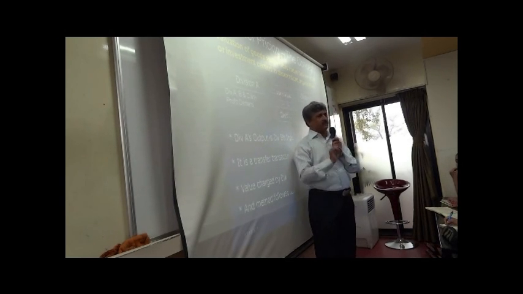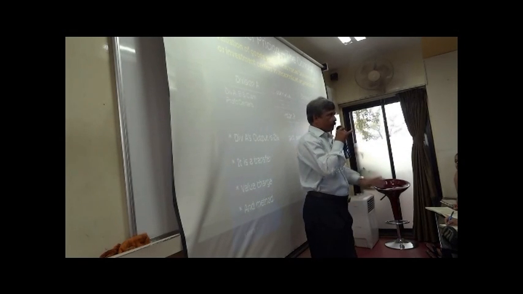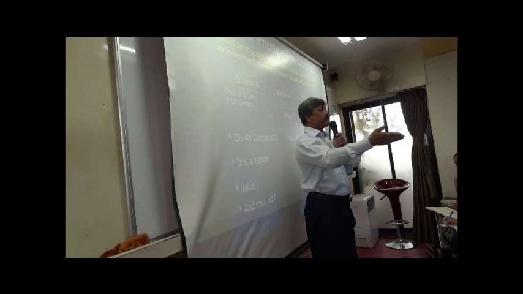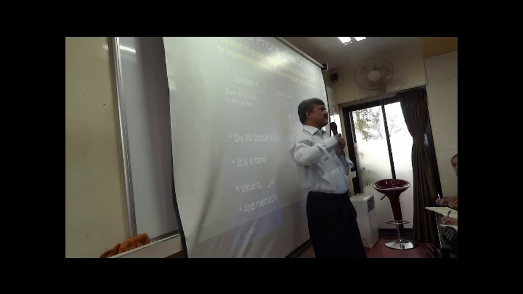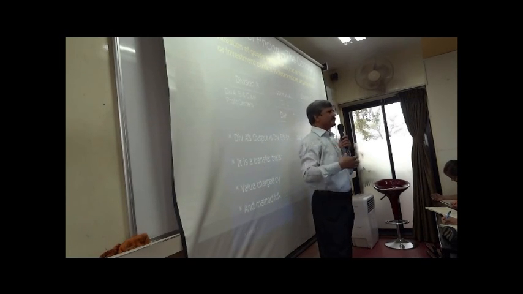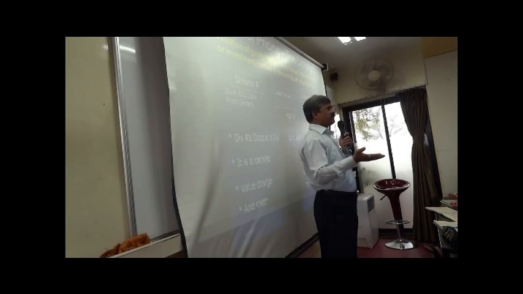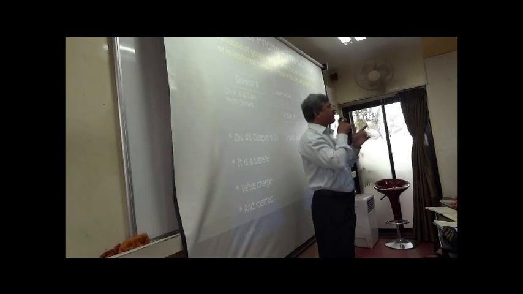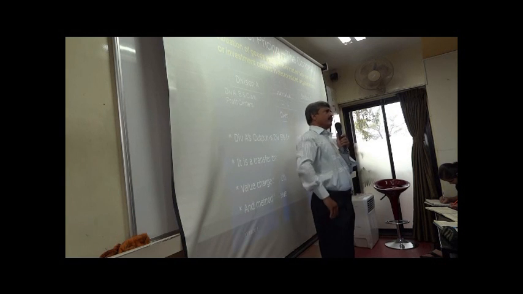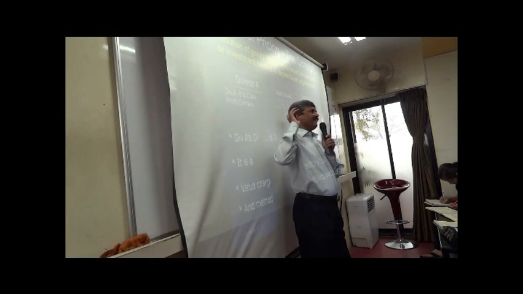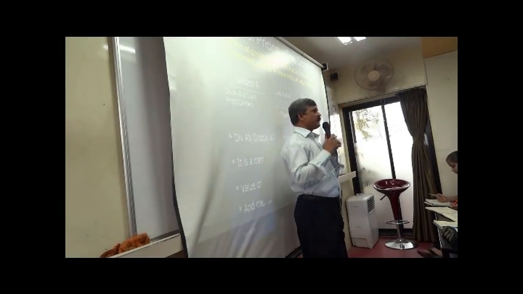Now let me take a small example. Suppose you are representing division A, and you are representing division B. The right has been given to you: price your product. This is your right. And being a CMD, the chief of this organization, I am worried about your performance. How will I look at your performance? I have hundreds of such divisions. So what I will see is what profit you have given me. Based on that, I will judge your performance. That is the only right I have. The principle of the profit center says it is your right. You go and price your product.